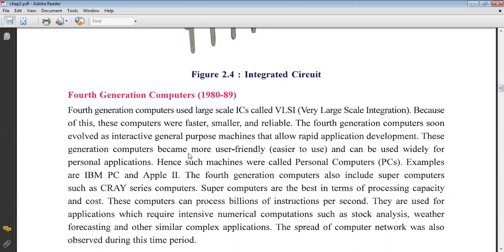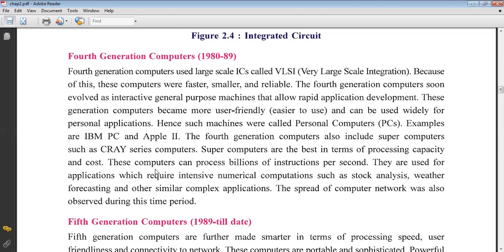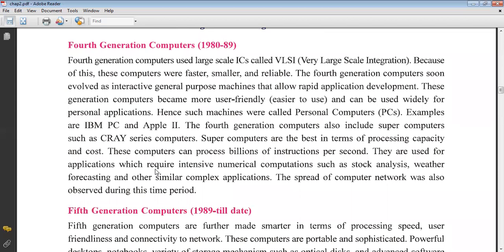The fourth generation computers soon evolved into interactive general purpose machines that allow rapid application development. This generation of computer became more user friendly and could be used widely for personal applications. Hence, the machines were called personal computers. The desktop computers and laptops use VLSI, very large scale integration. Examples are the IBM PC and Apple II. The fourth generation computers also include supercomputers such as the Cray series computers.